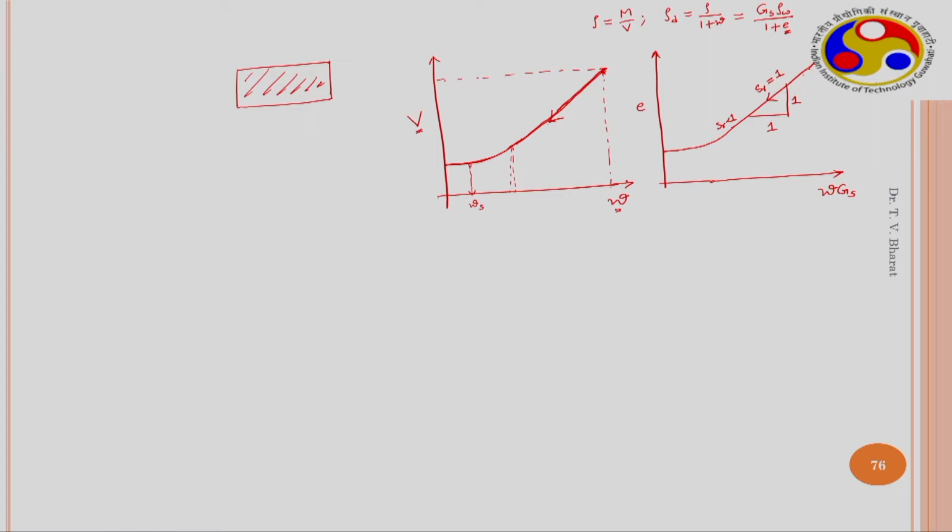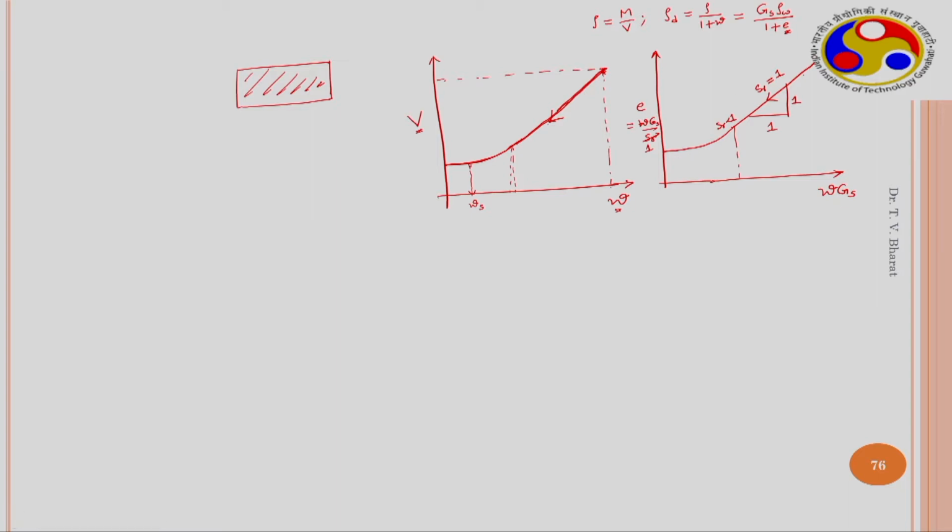See here it follows 1:1, so if e equals w Gs by Sr, and as Sr equals 1 up to here, this follows the 1:1 line. So Sr equals 1, so e and w Gs are equal, therefore it plots a 1:1 line.